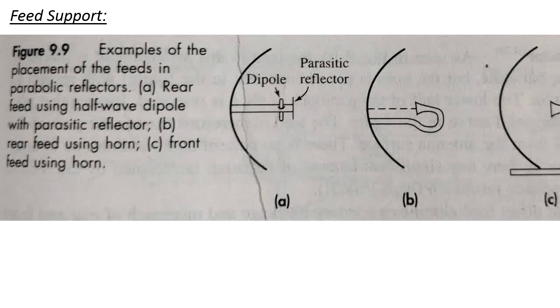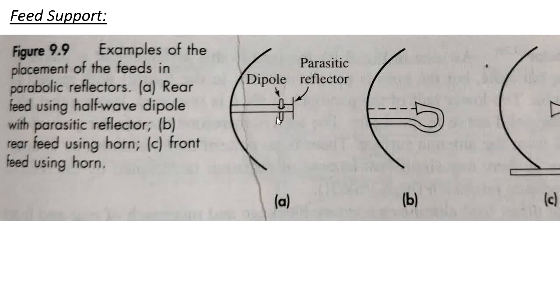Next, we will discuss the feed support. Feed support means I need to keep my feed source, so how can I keep it? By using the feed support. Let us discuss the different types of feed support here. In the first figure we are using the dipole along with the waveguide in order to emit radiations from the feed.